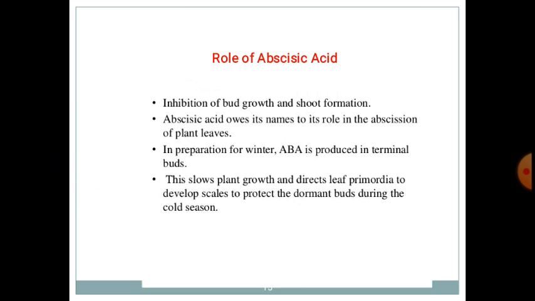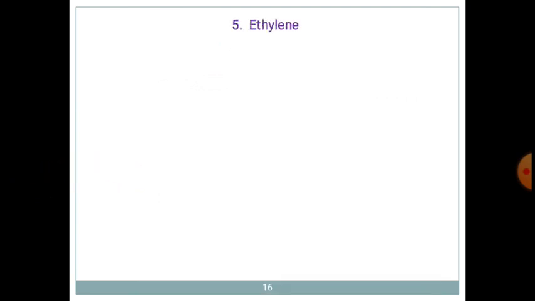Then what are its roles? Inhibition of bud growth and shoot formation takes place by abscisic acid. Abscission of plant leaves, that is, the falling of plant leaves, is overcome by the addition of abscisic acid. In preparation for winter, this abscisic acid is produced in terminal buds. This is a slow plant growth regulator, and it directs leaf primordia to develop scales to protect the dormant buds during the cold season.